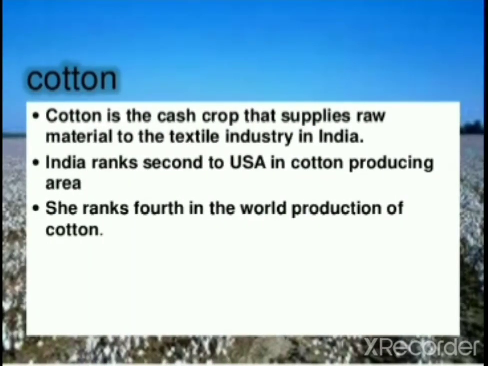Cotton. Cotton is the cash crop that supplies raw material to the textile industries in India. India ranks second only to the USA in cotton-producing area. It ranks fourth in the world production of cotton.